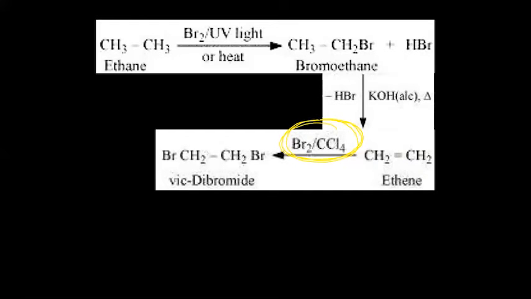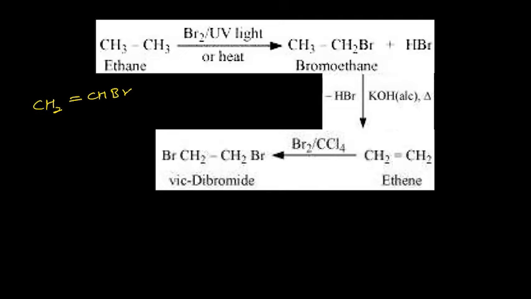So this reaction is actually called reaction with bromine in presence of CCl4. So CCl4 actually acts as a solvent for bromine. And you get vicinal dihalide. But what you need is CH2 double bond CHBr.